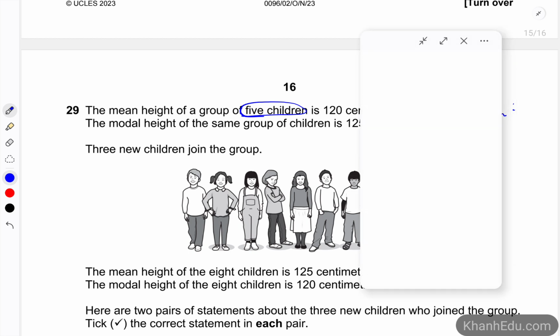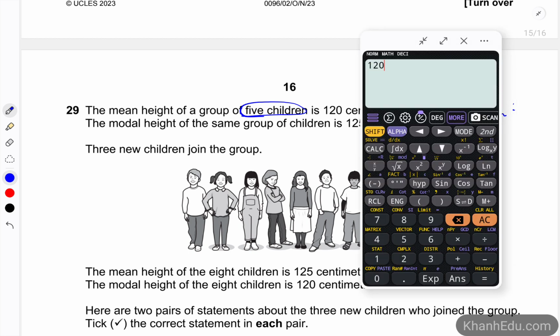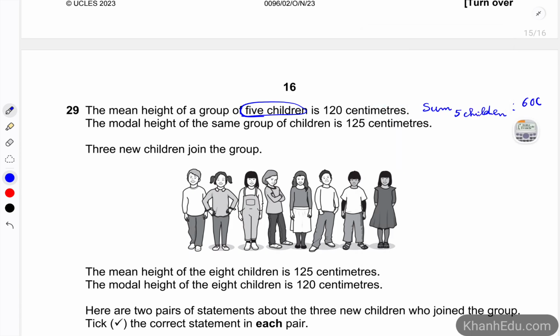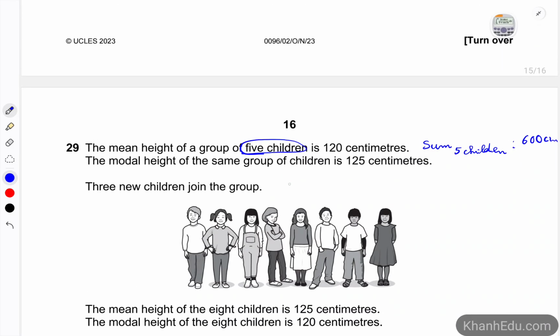So it is 600 centimeters. Or we can write down here the sum of the height of 5 children: that is 120 times 5, 600 centimeters.